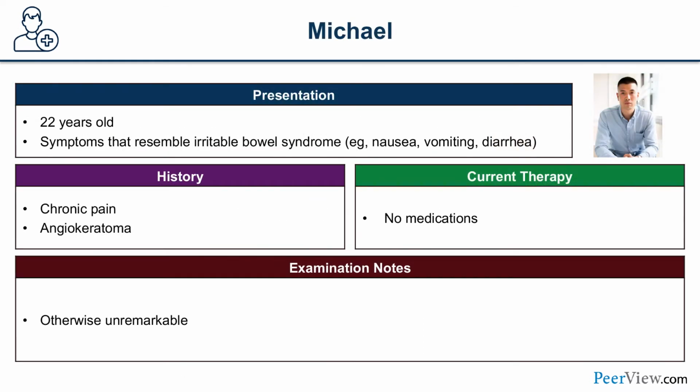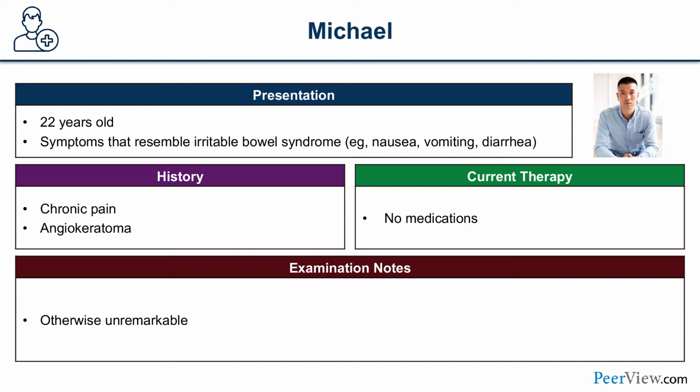So let's look at our next case with Fabry disease. The patient's name is Michael. He is 22 years old. He has a history of chronic pain. He was also found to have angiokeratomas on physical examination, and his symptoms were consistent with irritable bowel syndrome. And these symptoms include nausea, vomiting, diarrhea, abdominal pain, postprandial bloating. So now we have Michael, and what do we do with him?